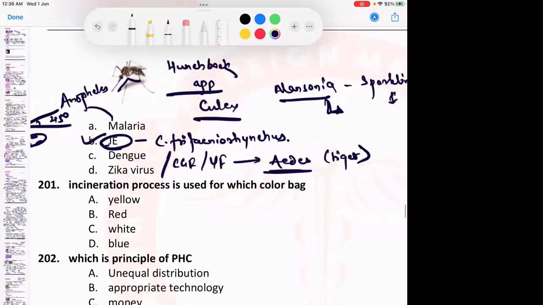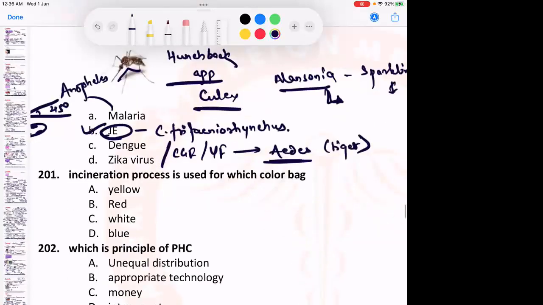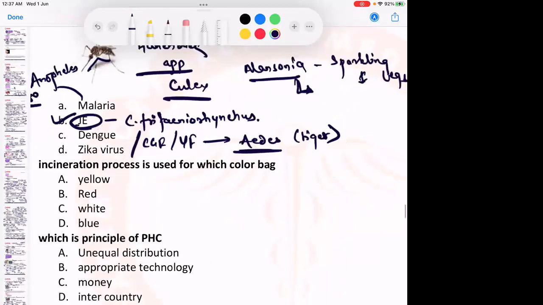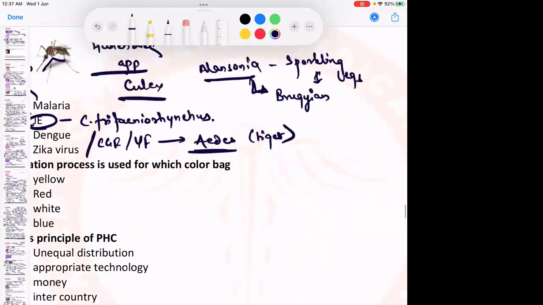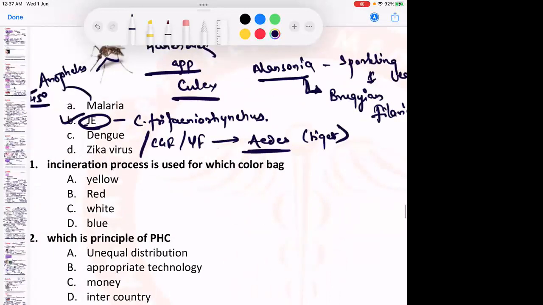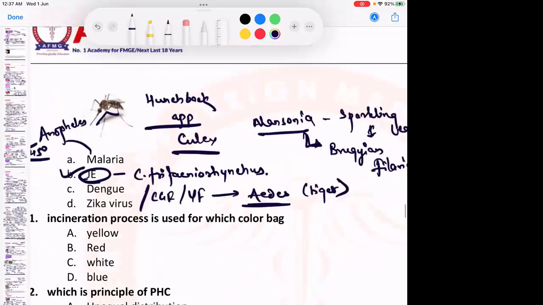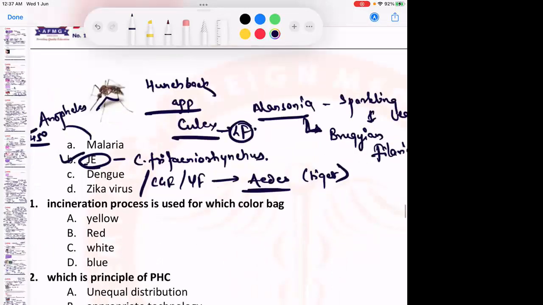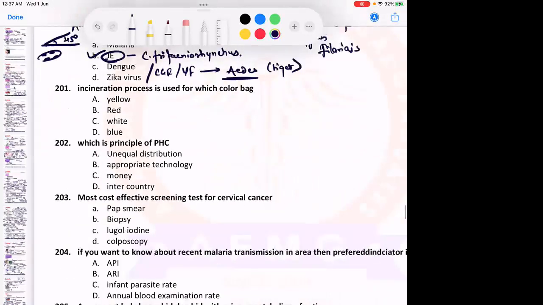Culex is called a dirty mosquito. Mansonia is a vector for Brugian filariasis, caused by Brugia malayi, whereas for lymphatic filariasis, the vector is Culex again. Remember, both filariasis are important.